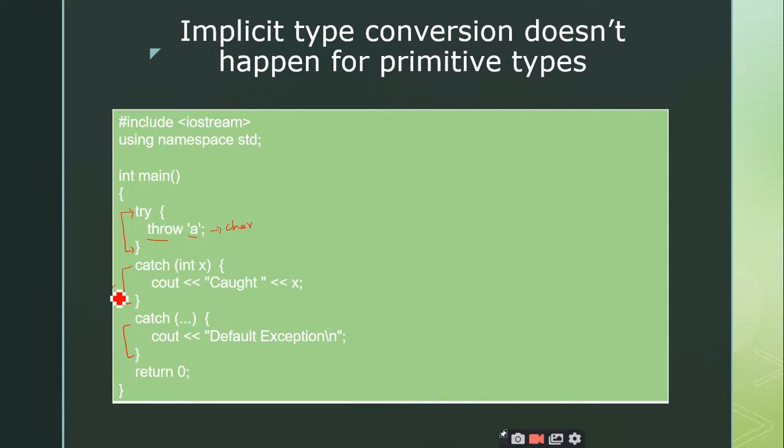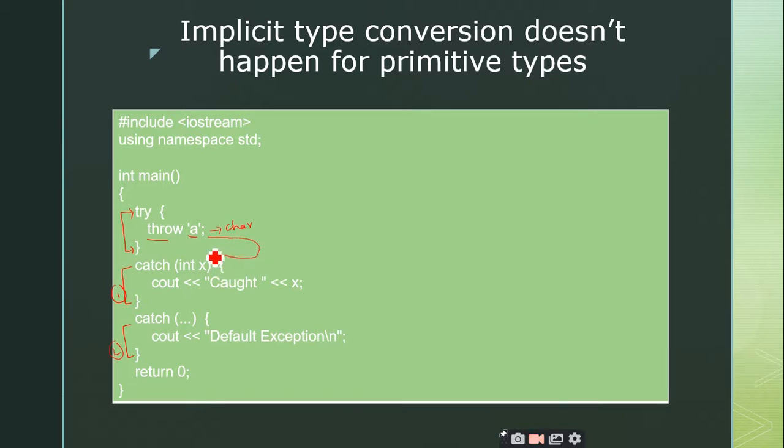As usual I have written two catch blocks. The first catch block is going to catch the integer value, therefore it is going to catch integer exceptions, and the second one is the default catch block, so it is going to catch anything. Whenever a character is thrown, it will go and check the first catch block, right?